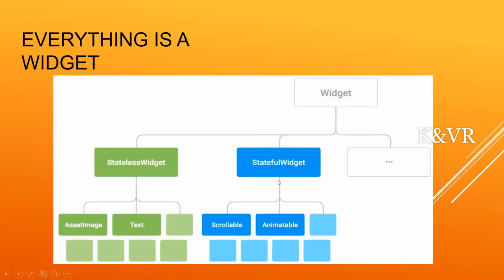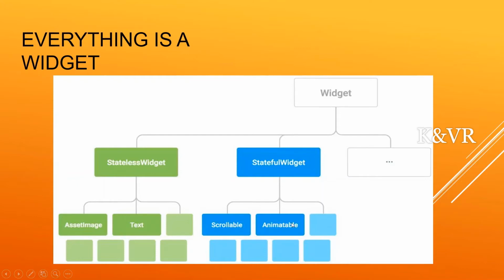Animatable means stateful widget, it allows animation. Stateless widgets do not allow animation or scrolling. More widgets will be in the stateful widget.